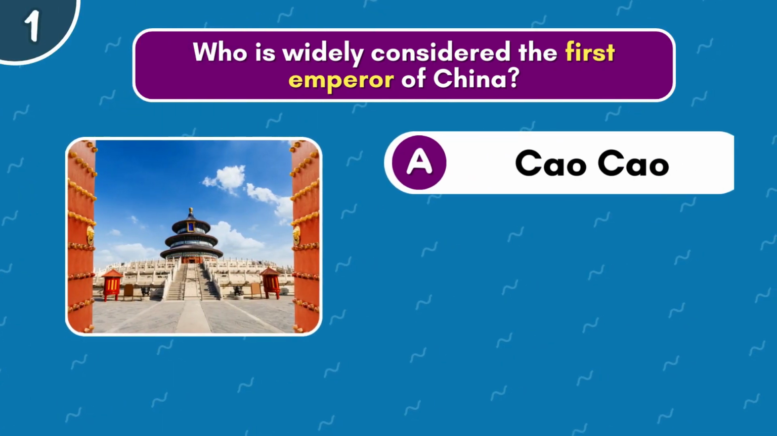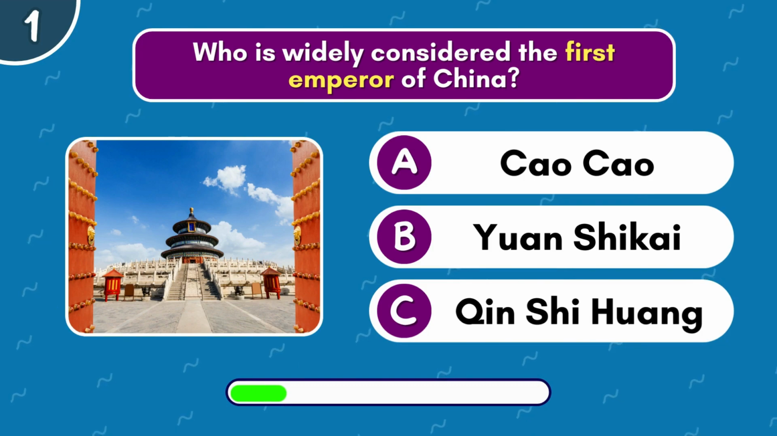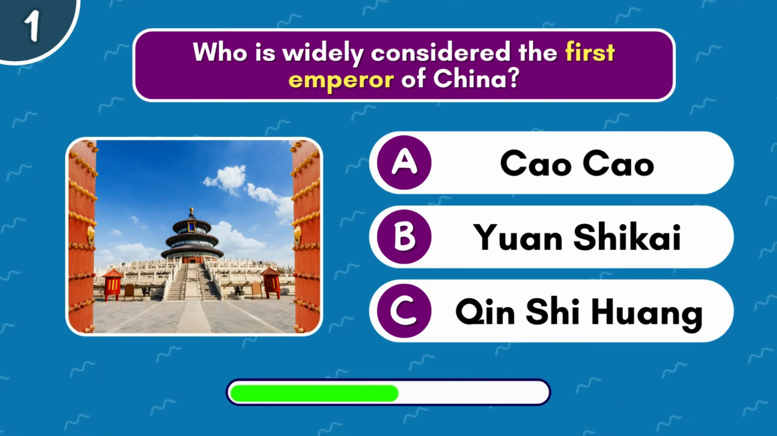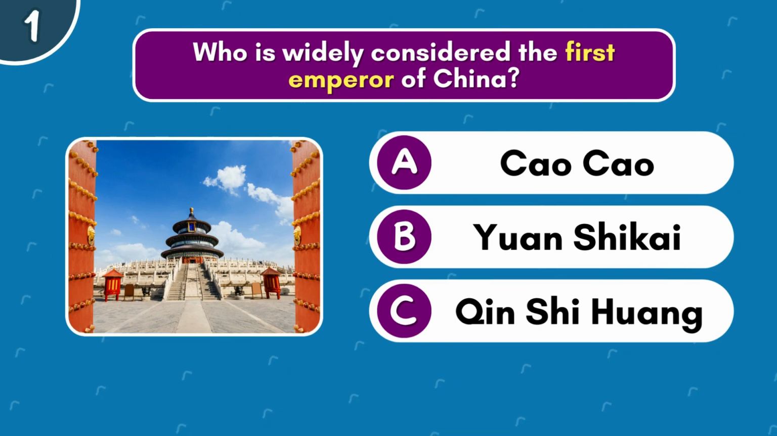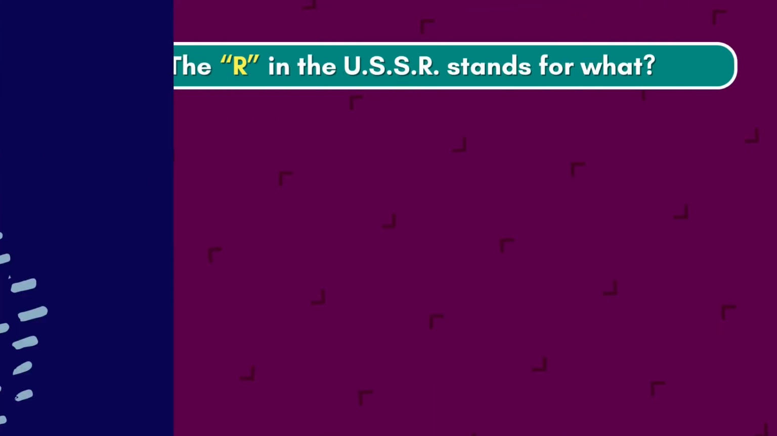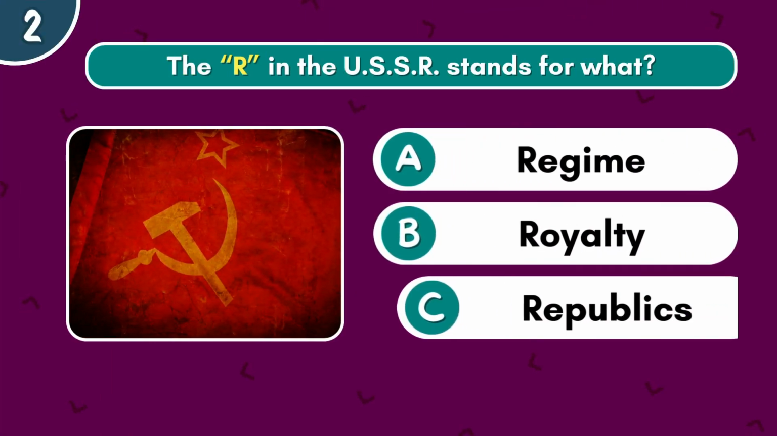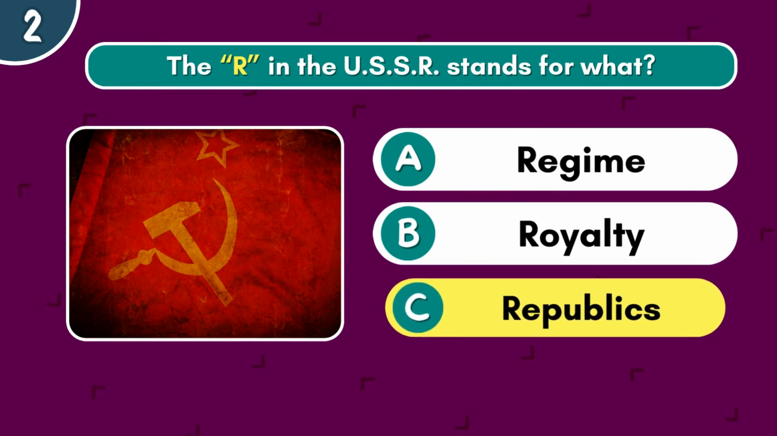Who is widely considered the first emperor of China? Was it Cao Cao, Yuan Shikai, or Qin Shi Huang? It is Qin Shi Huang. The R in the USSR stands for what? Regime, royalty, or republics? It's republics.